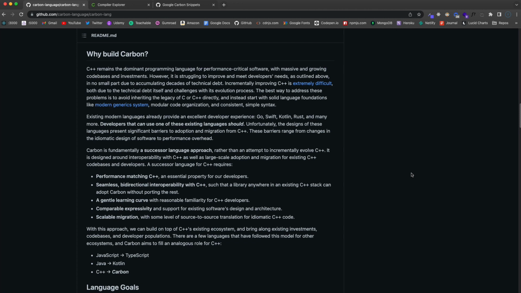And they say that incrementally improving C++ itself is extremely tedious and difficult. And Google stresses that the best way to address these problems is to try and avoid inheriting the legacy of C or C++ directly, and instead create a new language with some solid foundations like a modern generic system, modular code organization, and a consistent and simple syntax.